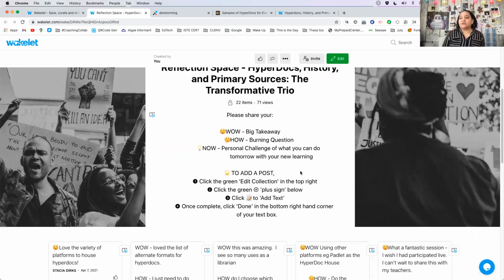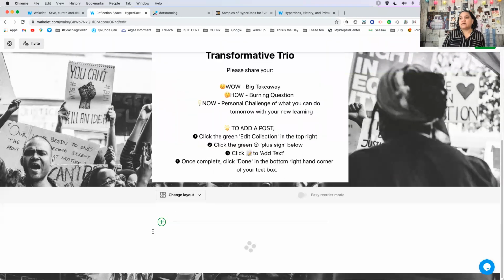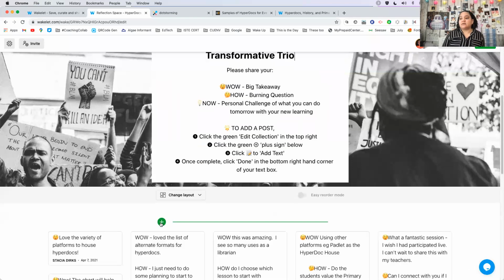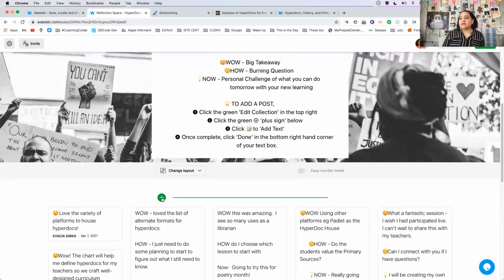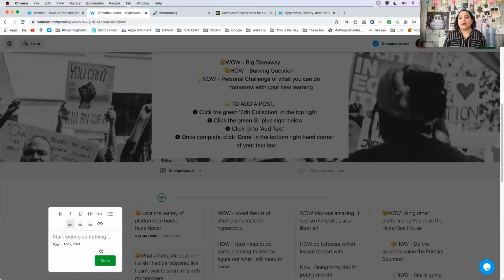Again, to add to a collaborative Wakelet, you want to come to the edit. You're going to click the plus sign. And then, the directions are here, click on add text. Go ahead and it'll make a text box for you. Type out your wow, how, and now. In the meantime, if you have any questions or tidbits that you want to share, you can add those in the chat or unmute yourselves.